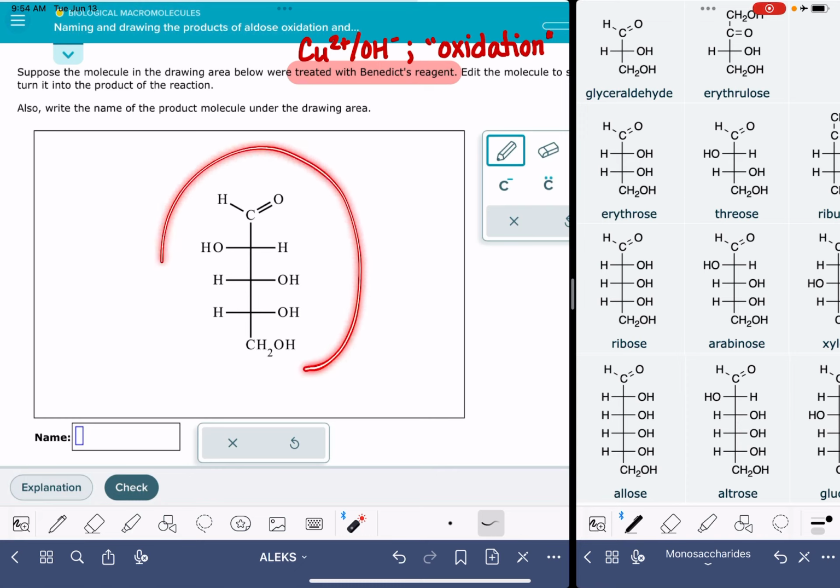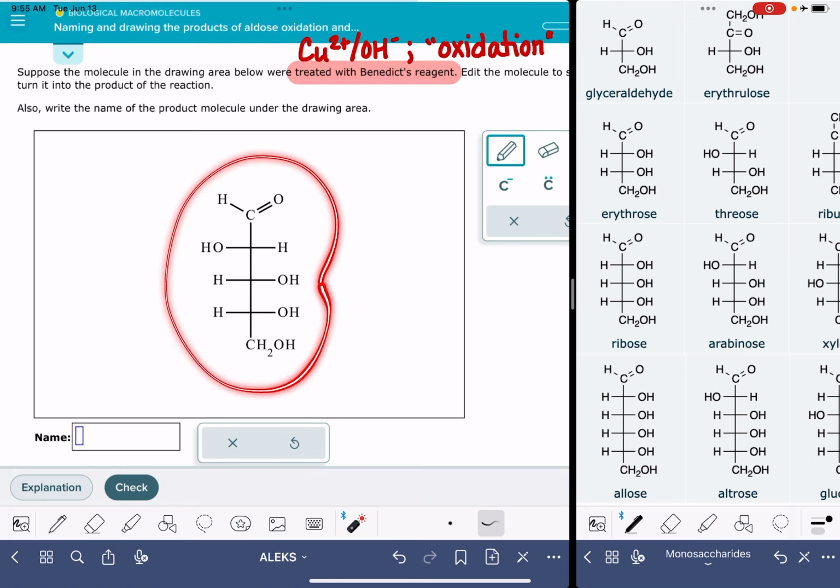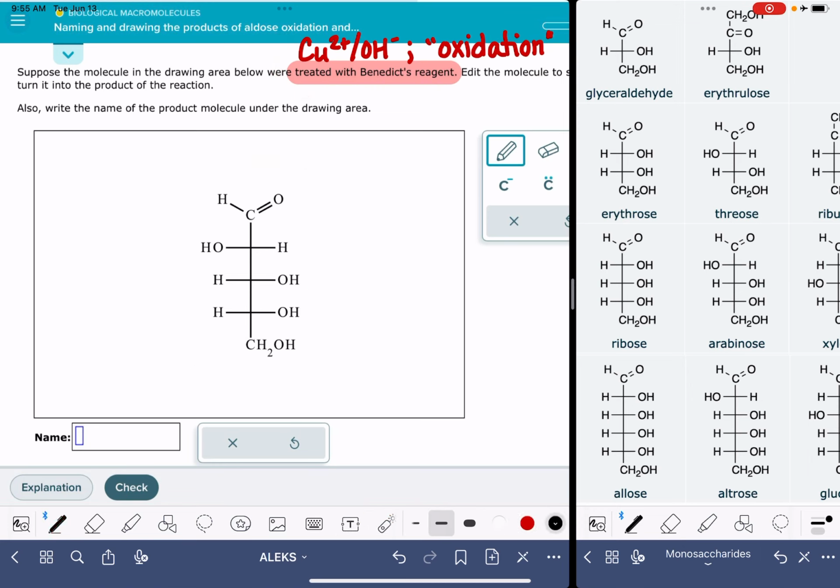What we need to do is edit this structure to show what the product would be if this monosaccharide underwent this process. Now, that reaction modifies the molecule so that instead of having a hydrogen attached to this particular carbon, there's an OH group. So that would be the only structural modification that you would need to make.